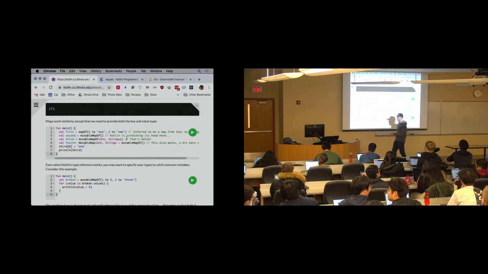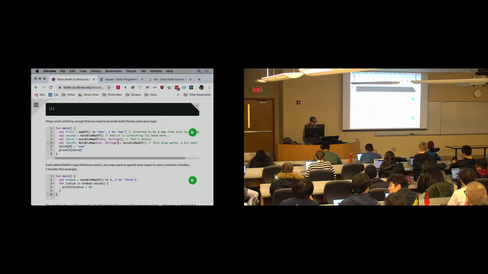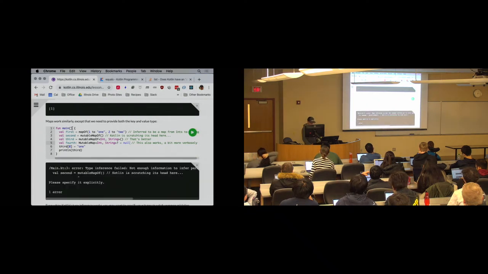it doesn't handle the case that David brought up before. What if I want my map to be null? Again, I do not suggest that you do this, because then you'll do something dumb with it. So how do I get a nullable type? In Kotlin, I put a question mark after it. That goes for maps too. I know there's some extra syntax here because I have to give it the type parameters, but now I should be able to do this. Oh, sorry, it's mad about this guy.